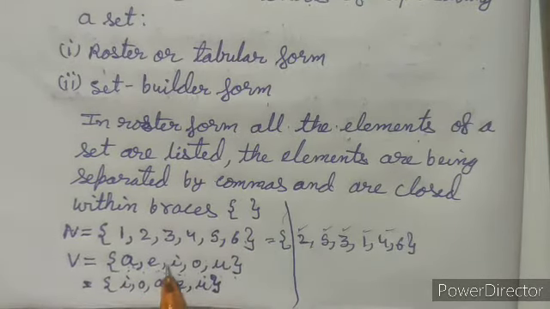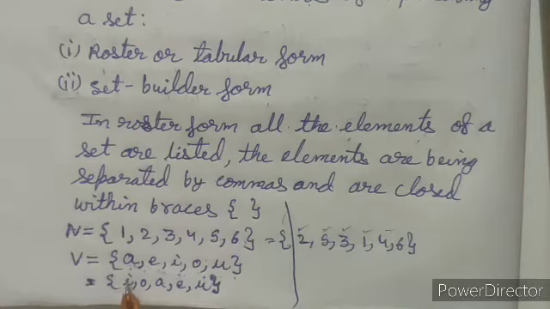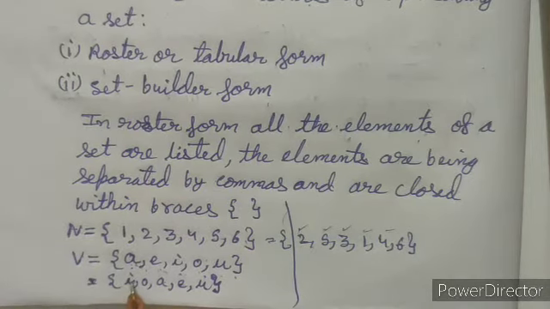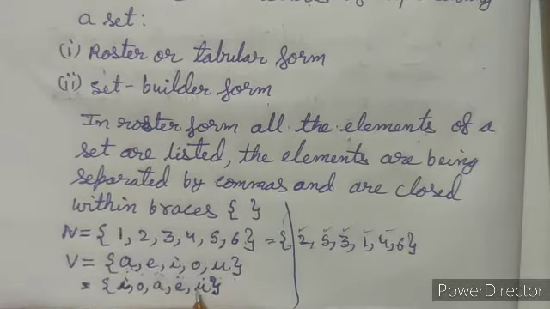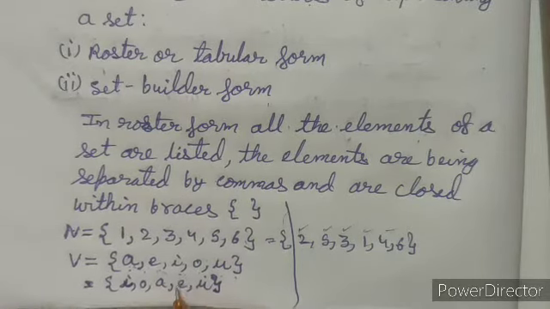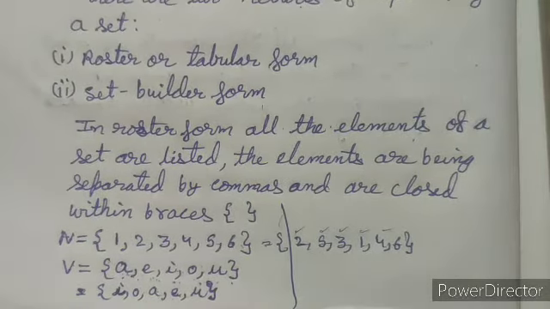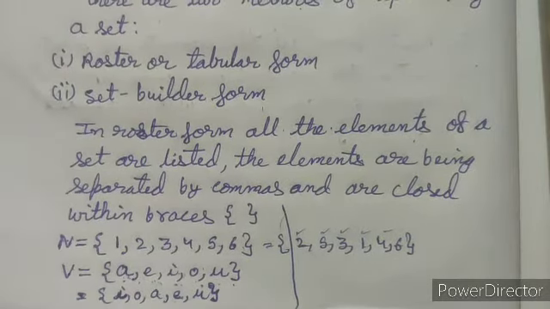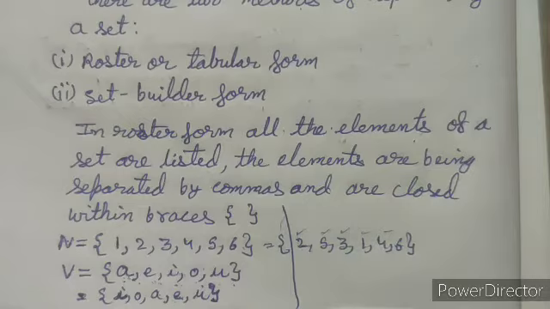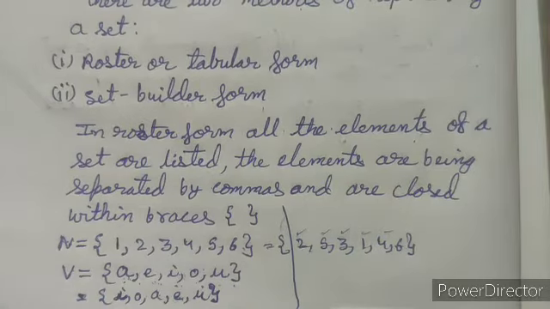Or you can also write the vowels as I, O, A, E, U, and both the sets will be the same or equal. That means the order of elements in a set is immaterial.